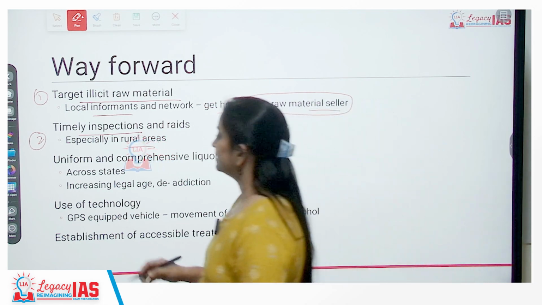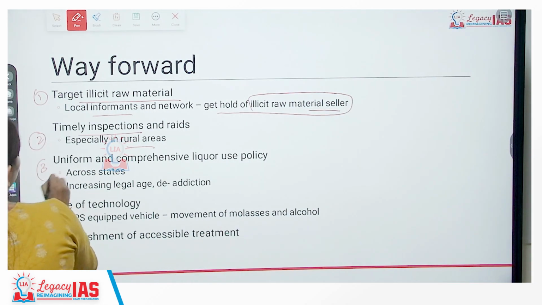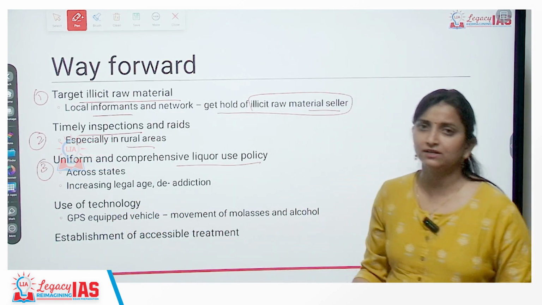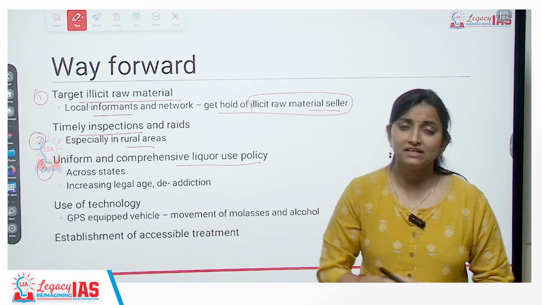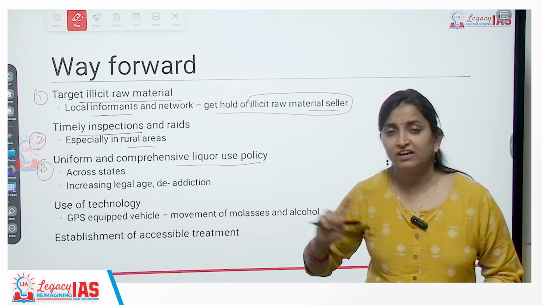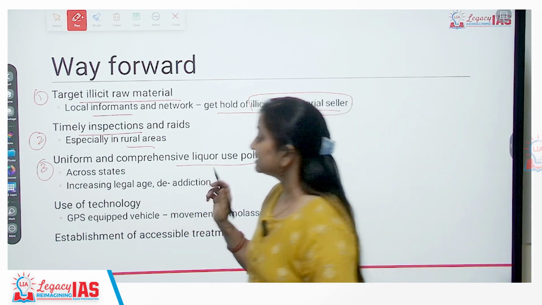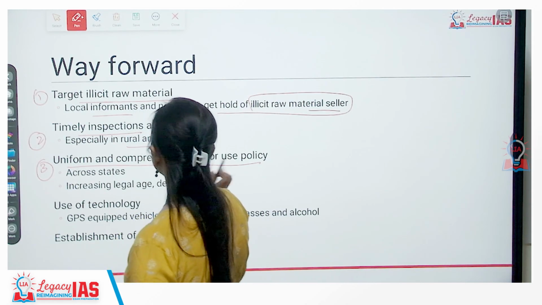Thirdly, uniform and comprehensive liquor use policy. Across the country, for example, Bihar has banned, Gujarat has banned, but intermediate states have still permitted. So it very easily penetrates through the state boundaries. So we need to have a uniform and comprehensive liquor use policy.